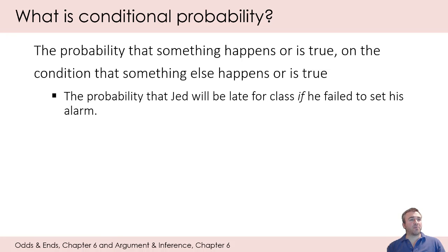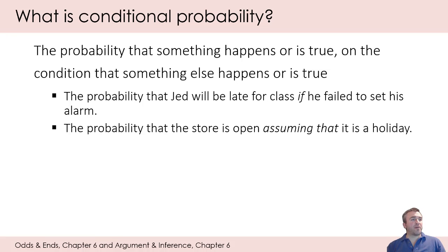This is a conditional probability statement. Or the probability that the store is open, assuming that, that's an indicator term again that we're dealing with a conditional probability claim. So the probability that the store is open, assuming that it is a holiday.